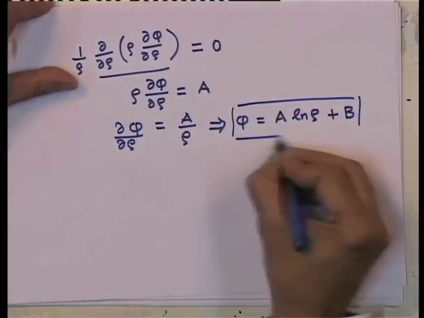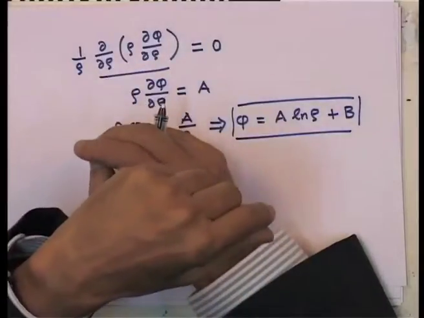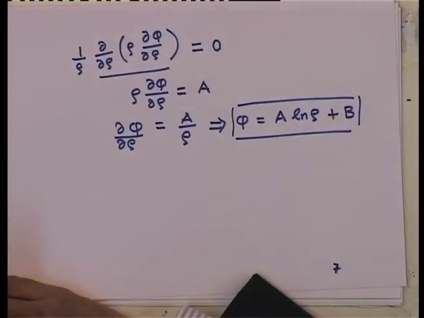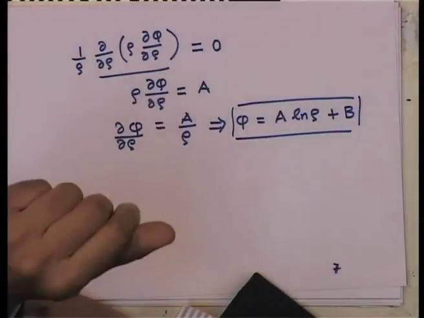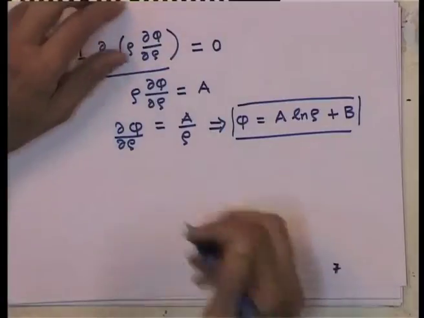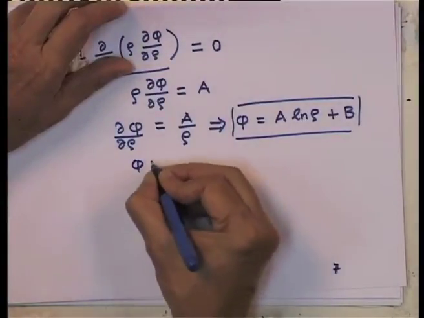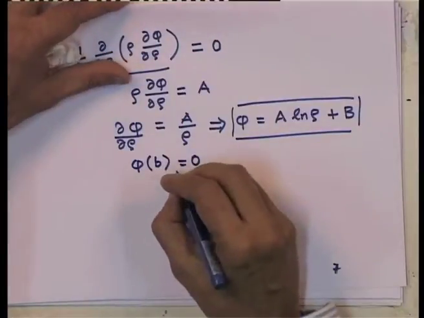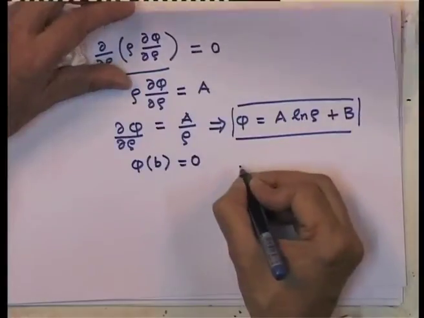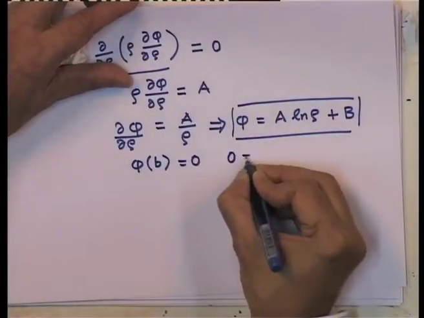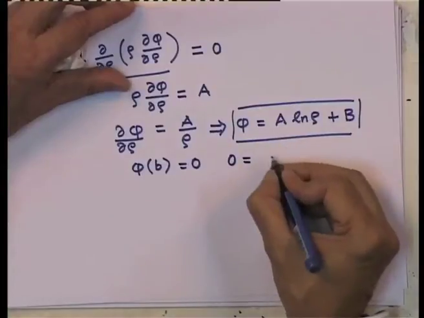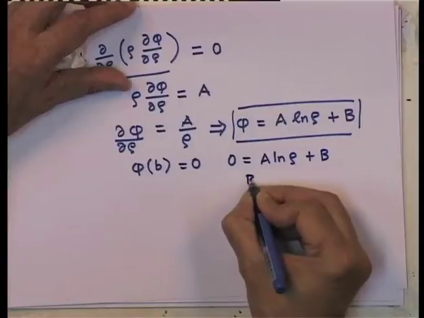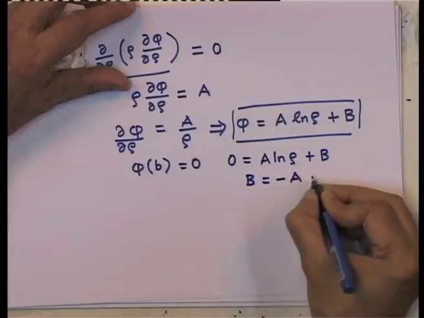Now, once again what I do is I ground the outer conductor, which has a radius b. So, therefore, we say that phi at b is 0. Now, if phi at b is 0, that tells me that 0 is equal to a log rho plus b. So, b is equal to minus a log rho.